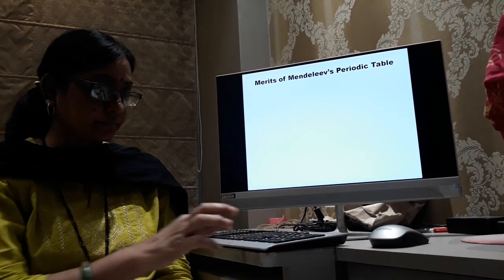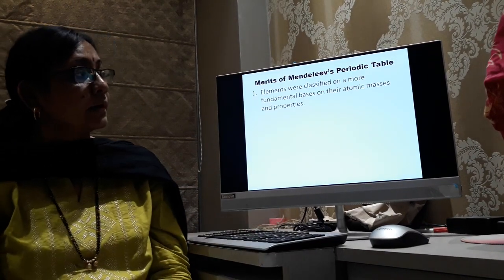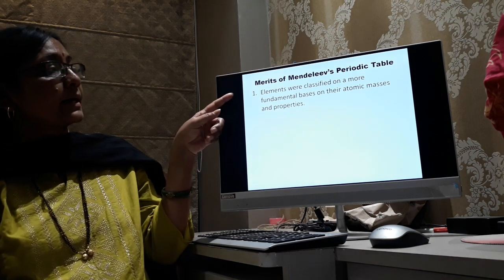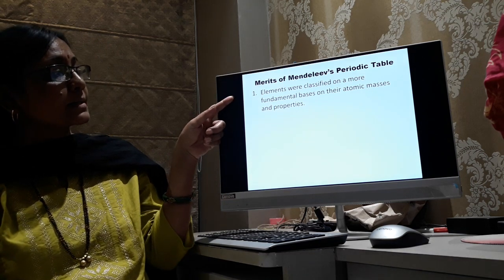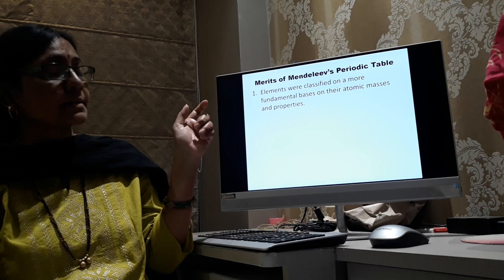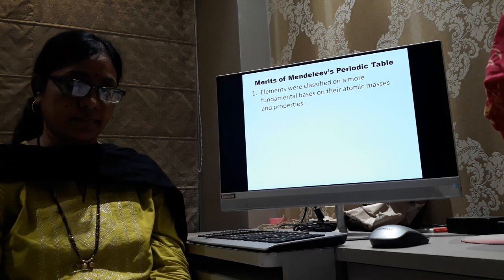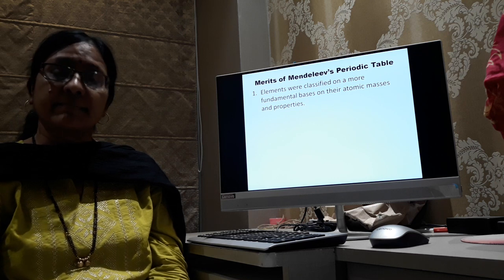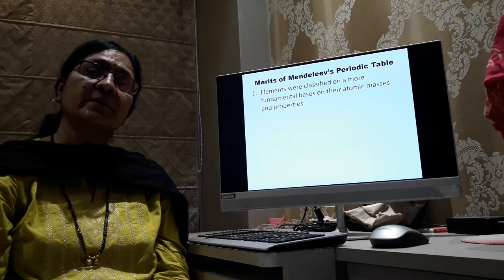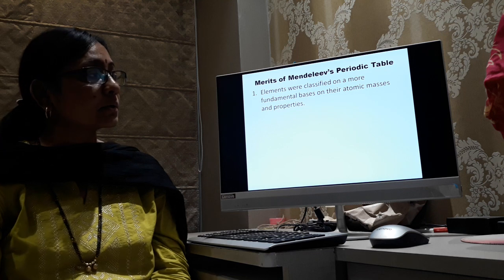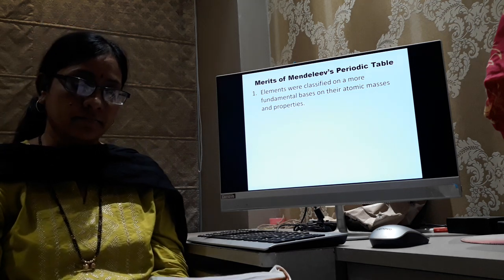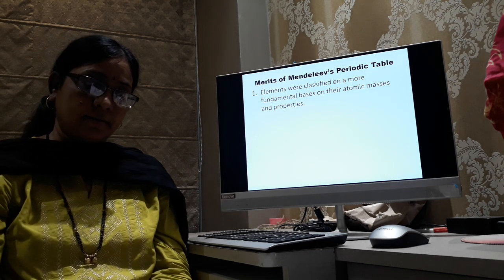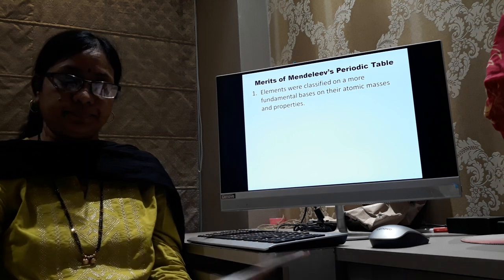First, elements were classified on a more fundamental basis, on their atomic masses and properties. So, the criterion was the same: atomic masses. Elements were arranged in the increasing order of their atomic masses. Let us see an example.